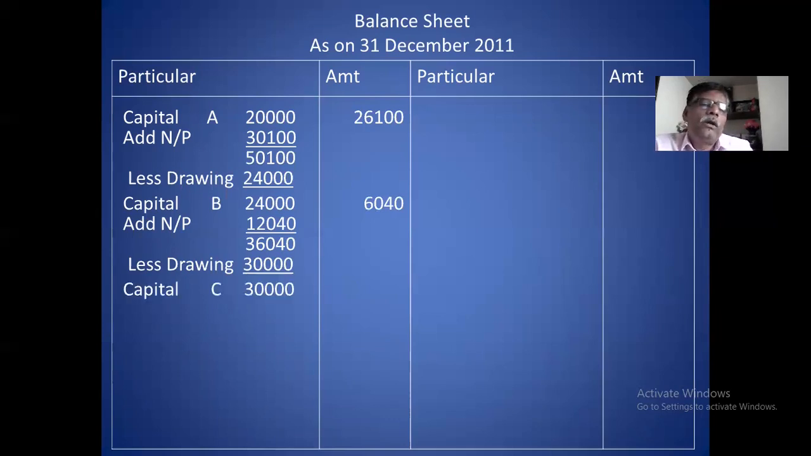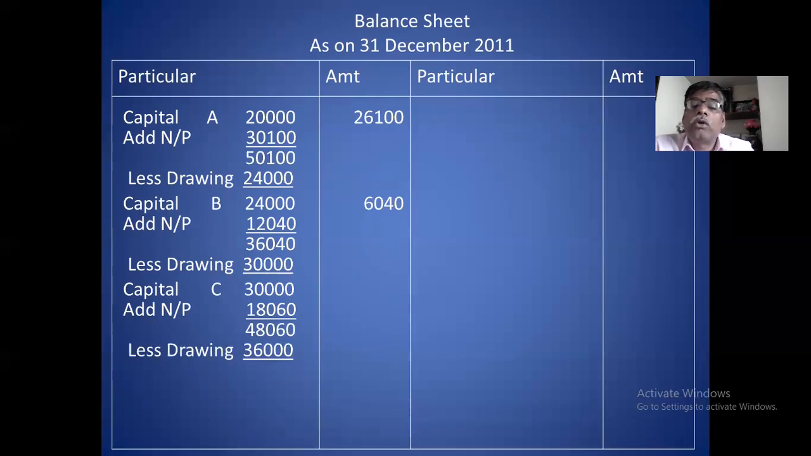Okay. Then come to the third one, C. C's capital is 30,000. Net profit share is 18,060. Total 48,060. Less drawing 36,000. You deduct the drawing 36,000. His capital balance is 12,060. Like this, you have to calculate the closing capital. Okay. Then other liabilities. In the trial balance, there is no other liability. But in the adjustment, one provision is there. Second, outstanding salary is there.